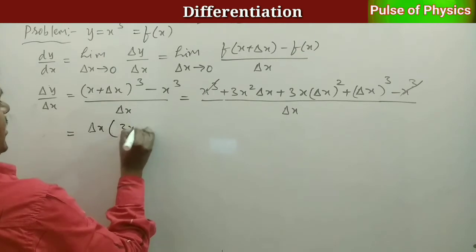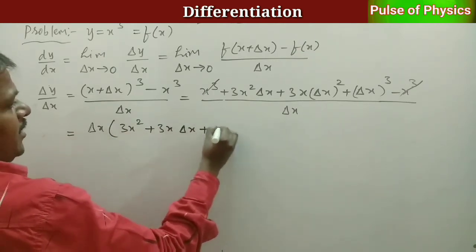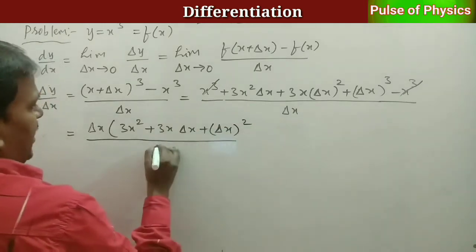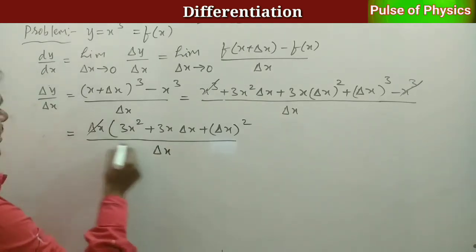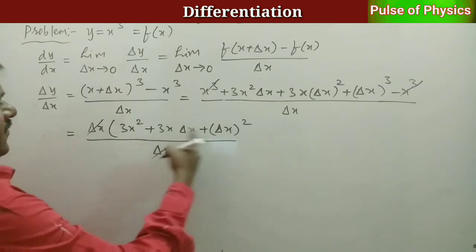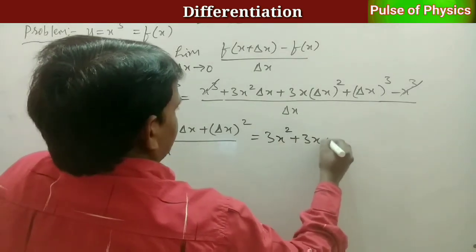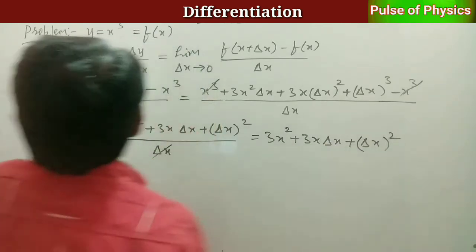We will get 3x square plus 3x delta x plus delta x whole square by delta x. Here delta x cancel. We got this value: 3x square plus 3x delta x plus delta x whole square.